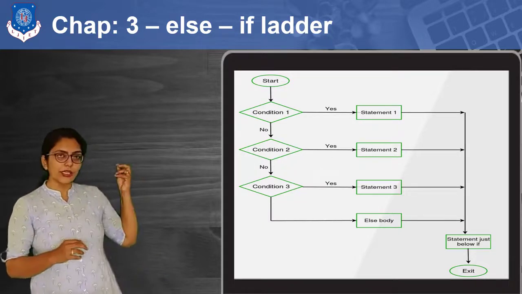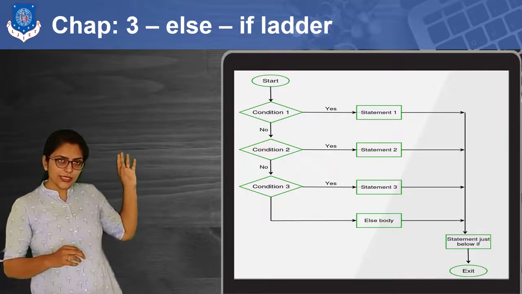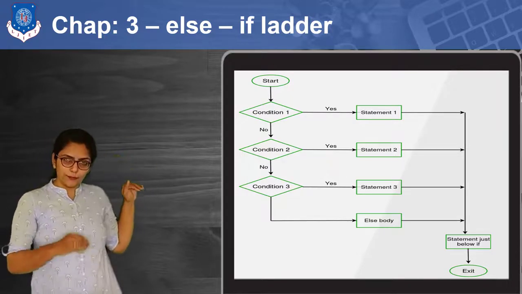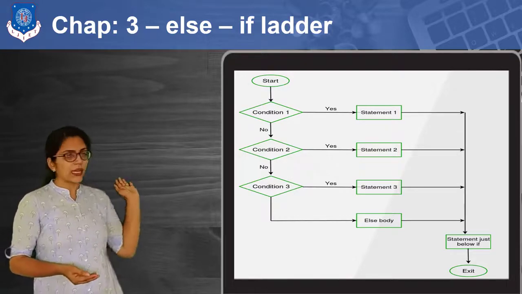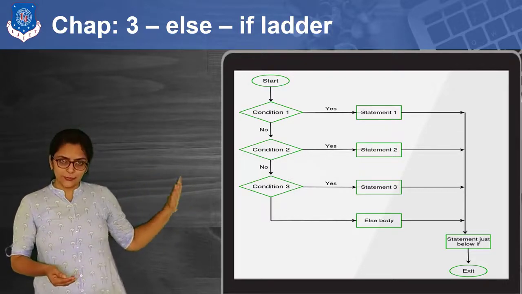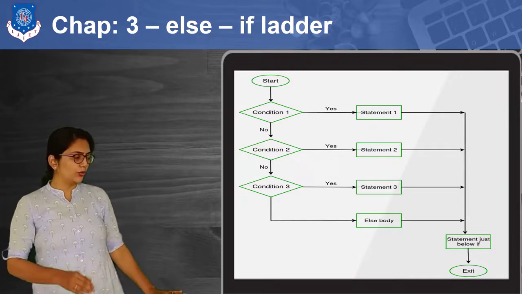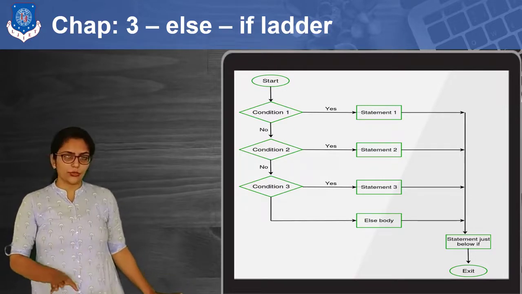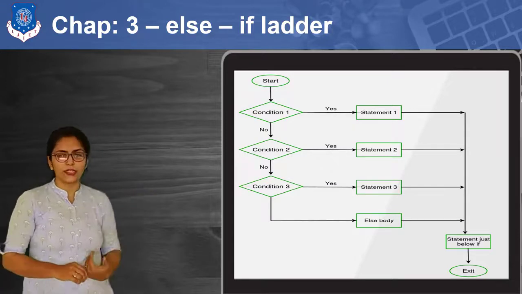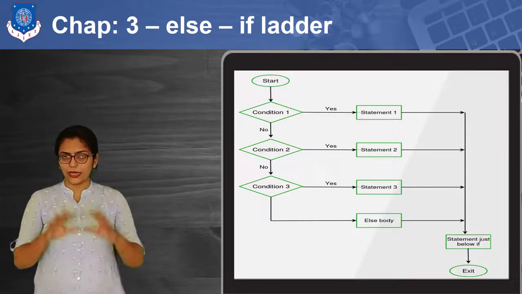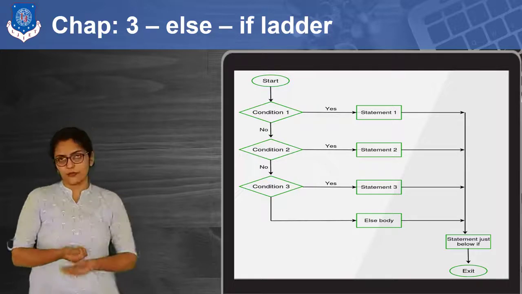But what if the condition is false? If that condition is false, then it will go below and check another condition. If that condition is true, then it will execute those statements and finally go to the general statements which are executed regardless of the conditions. And this will go on until all of my cases are covered, like all of the conditions are covered.